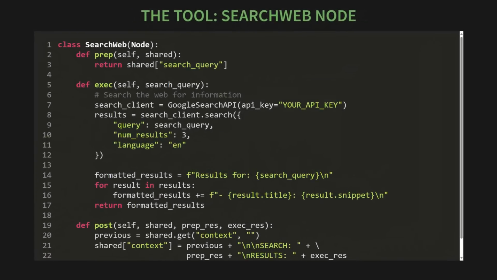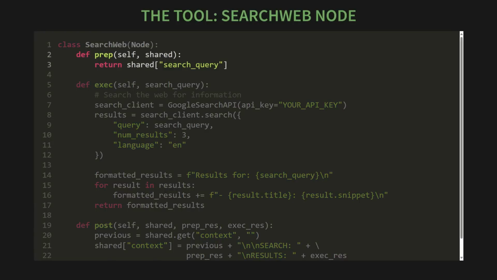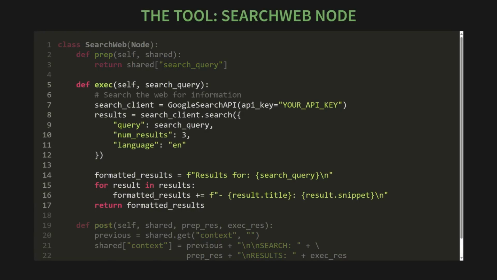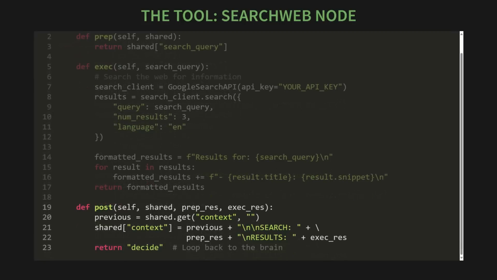Next, our first tool, the search web node. This node is a specialist. It's dead simple. It doesn't think, it acts. Its prep step grabs its orders, the search term. Its exec step launches the web search. Its post step reports back, adding the new intel to our shared memory, and returns one simple command: decide. The flow snaps back to mission control.